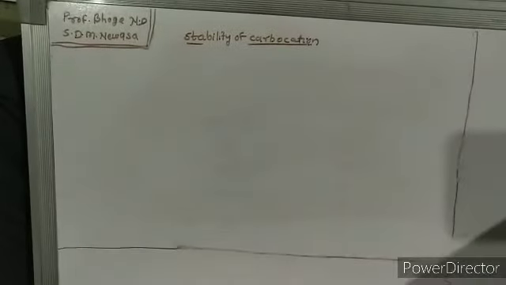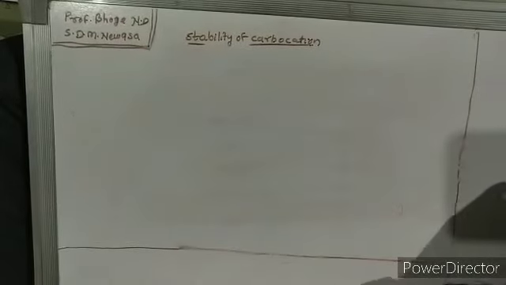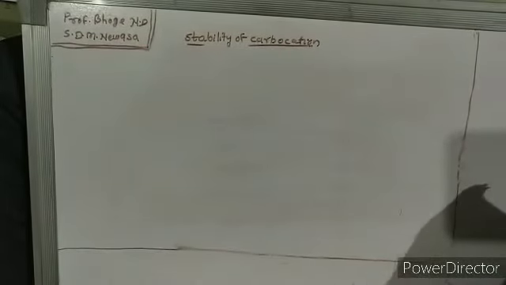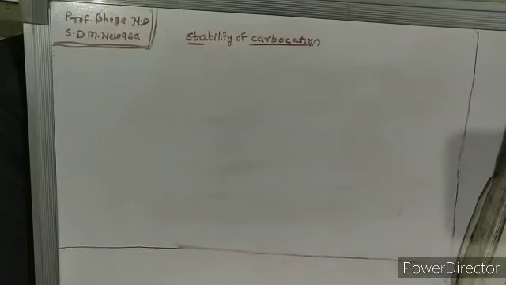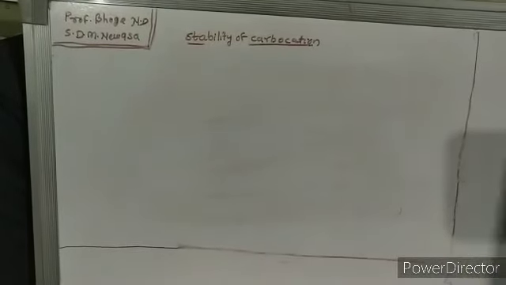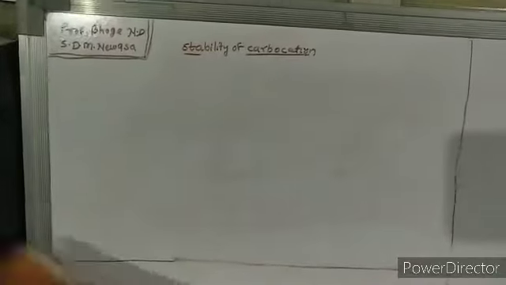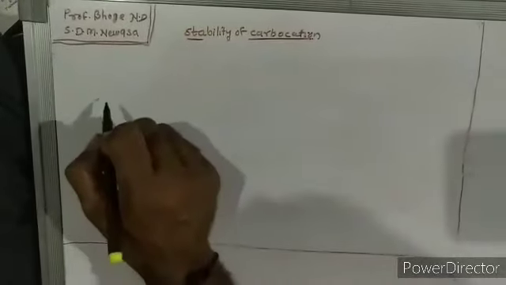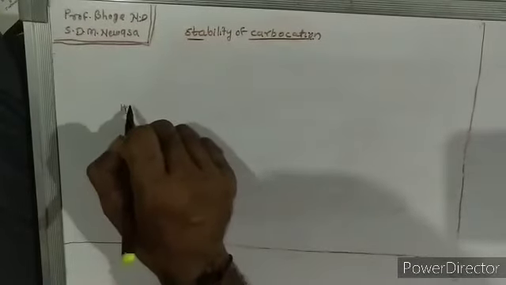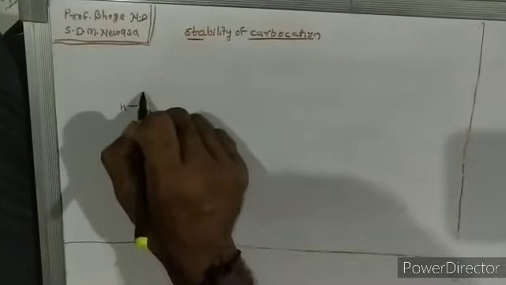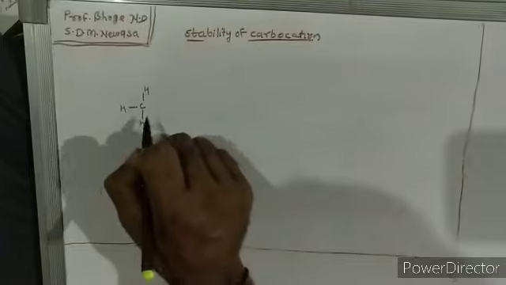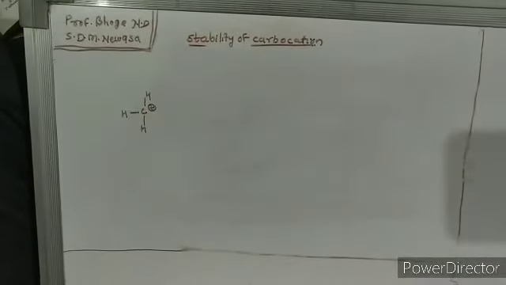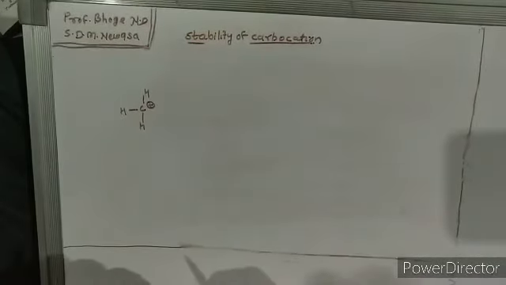Let's take the alkyl series as an example, where the number of alkyl groups increases and the stability of carbocation increases. Let's see how it happens. First, let's take the simple methyl group, where we do not have any other carbon atom attached.